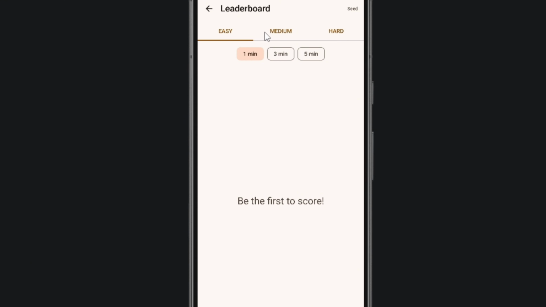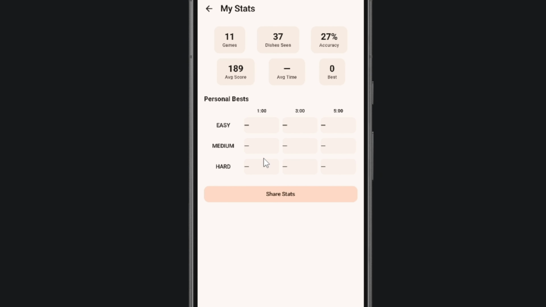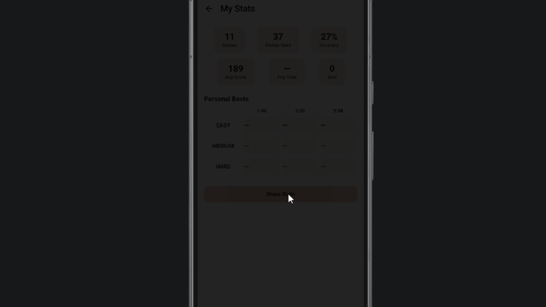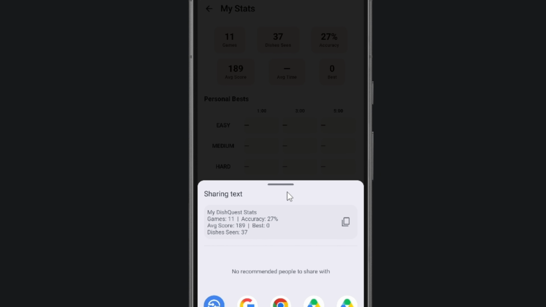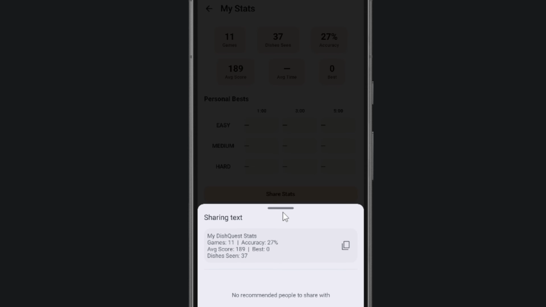And here's the leaderboard, filterable by difficulty and duration, with top 3 styling, pagination, and my own rank pinned at the bottom. There's also a stats screen checking my personal best across every mode. Oh, and if you're offline, the whole game works. Only the leaderboard needs internet, and any score you submit while offline syncs automatically when you're back. So there you go, that's the app, and let me now show you how I actually built it.